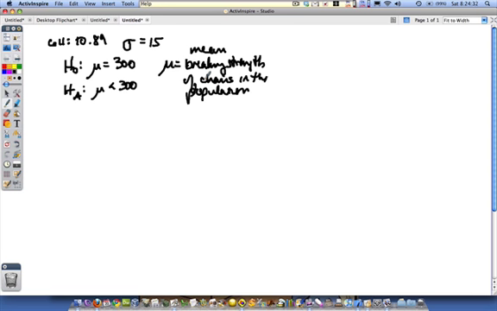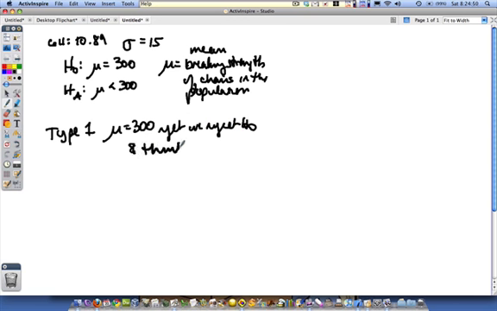So, we'll take a look at part B. Describe a type 1 error and a type 2 error in this situation. Okay, that's easy. Type 1 error is that mu really is 300 pounds, yet we reject H0 and think the breaking strength is less. Okay? So there's the type 1 error. When the truth is 300, yet we've rejected this and we think the breaking strength is less than 300.